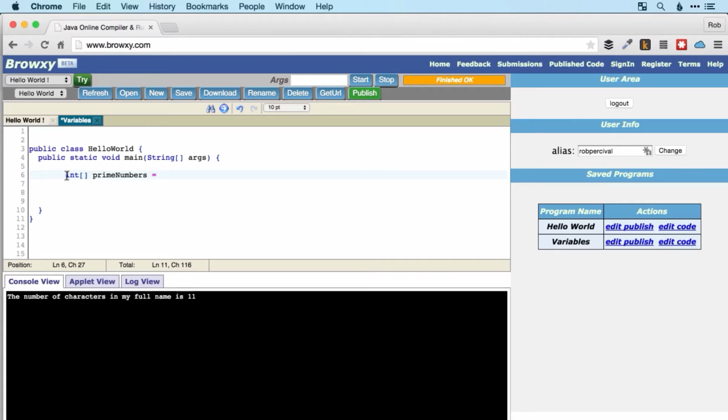So this is saying we want to create an array of integers which is called prime numbers, and then we use curly brackets to store all of the numbers that we want to store. So the first prime number is 2, second one is 3, the third one is 5, and then 7, 11, and we'll do one more, 13. There we go. So that's it. That's our array of prime numbers, and it is just a collection of, in this case, integers, 2, 3, 5, 7, 11, 13. So that's all an array is, but you can imagine that's a very useful construct for us.